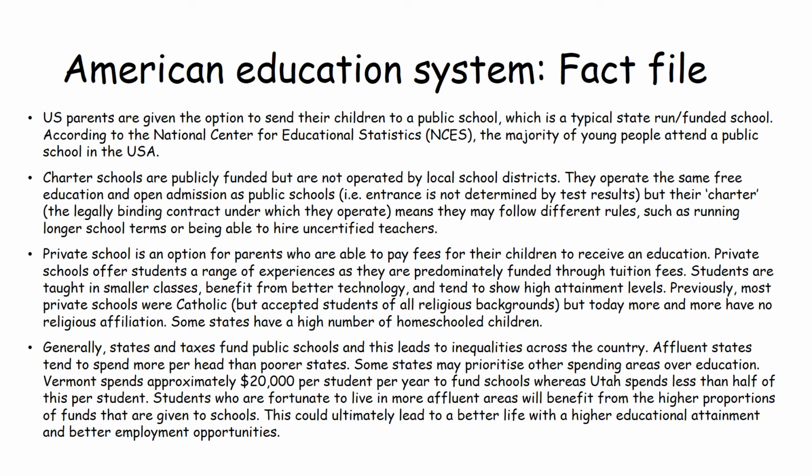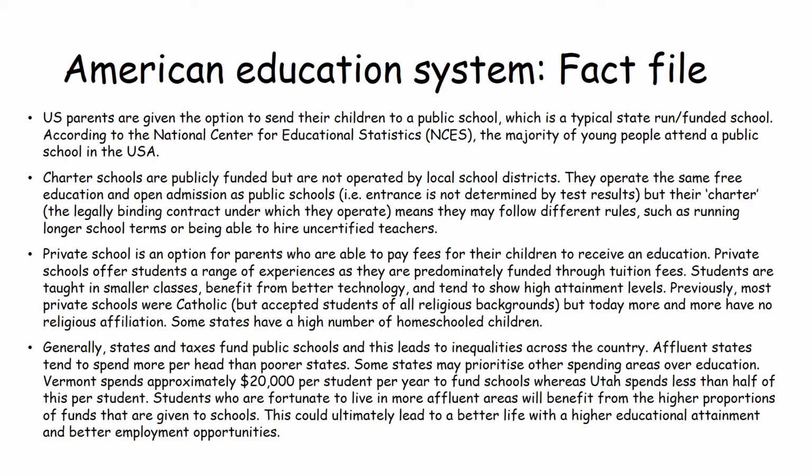Some states have a high number of homeschool children as well. Now, generally, states and taxes fund public schools, and this leads to inequalities across the country. So, affluent states that are maybe able to make more money from their citizens, they're able to then spend more per head than poorer states. Now, some states may prioritise other spending areas over education as well. Now, Vermont spends approximately $20,000 per student per year to fund their schools, whereas Utah spends less than half of this per student. So this shows you how states can differentiate in terms of their spending.